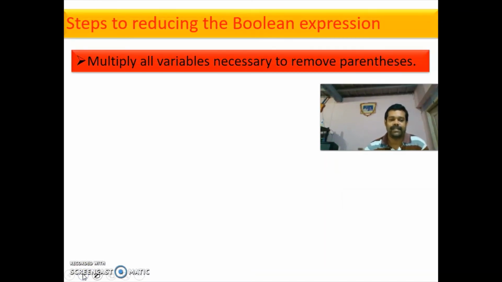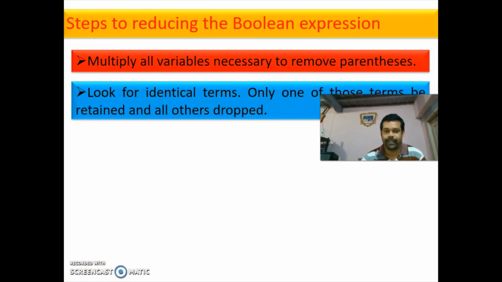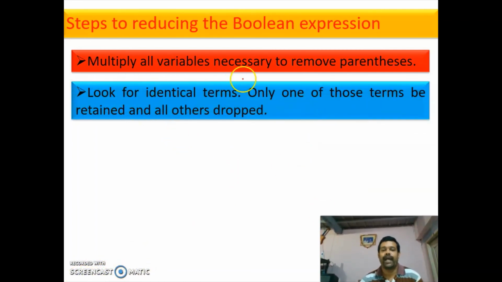Next, steps to reduce the Boolean expression. The first step is you have to multiply all variables necessary to remove the parenthesis. If you have parentheses, you have to multiply the variables and remove the parenthesis. Next, you have to look for identical terms. If there are any identical terms, you have to take them common. Only those terms are to be retained and all others dropped.